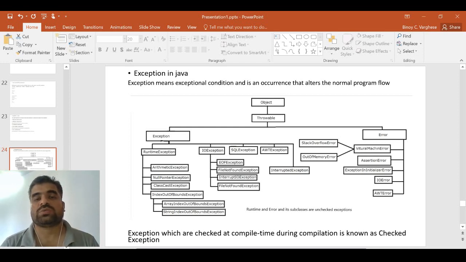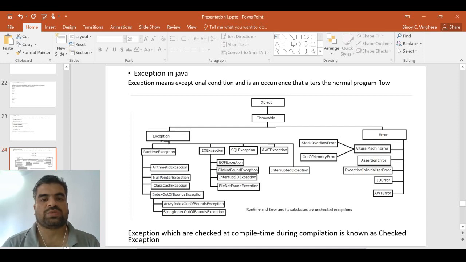Those may lead to termination of the program, which means it will immediately exit the normal flow of the program. Those we can't handle in the program itself. Those are the exceptions under the Error class. We are not going to handle those. If they occur, the program may definitely terminate.